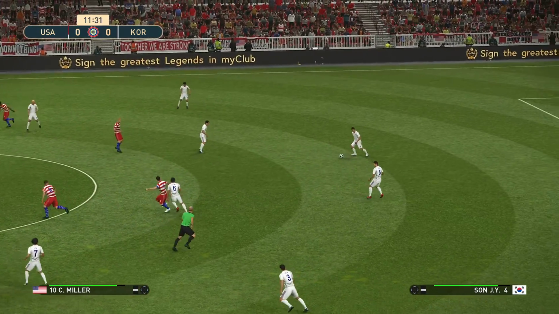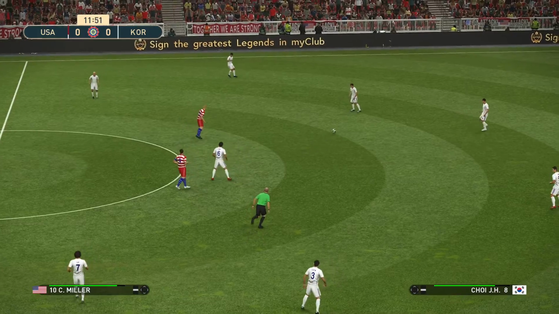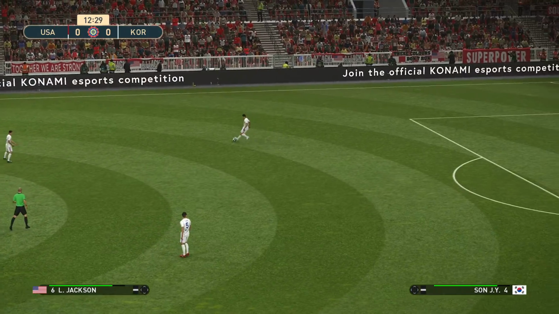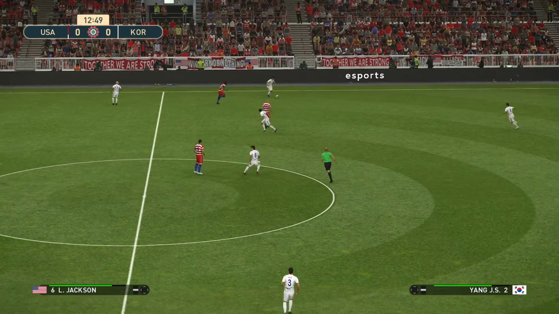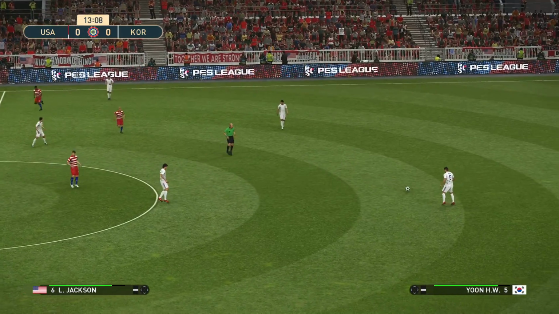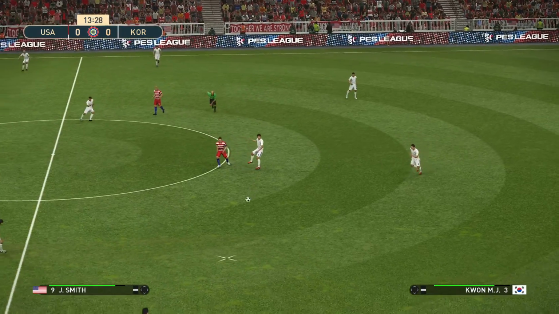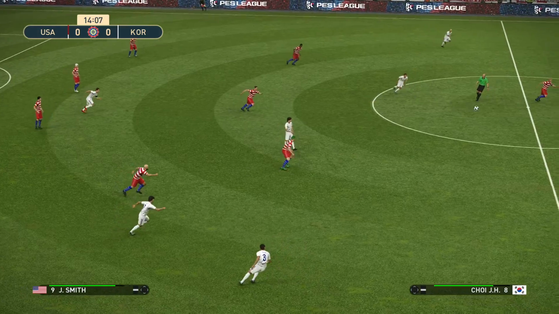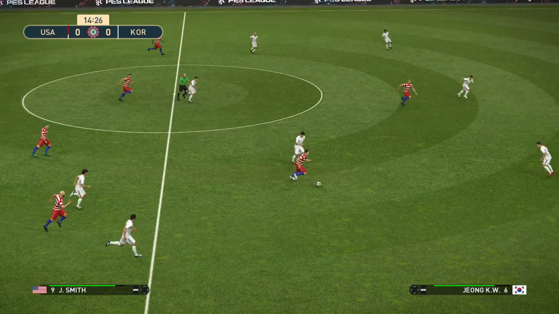United States 6 points behind India. India on 25 points. They've yet to play this weekend. And Italy, they were on 19 points, level with the US. They won their game, so they're on 22 points. And Spain yet to play. They're on 23 points. So the US looking to win this to keep the pressure on.